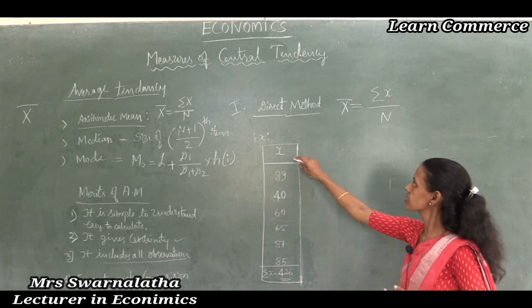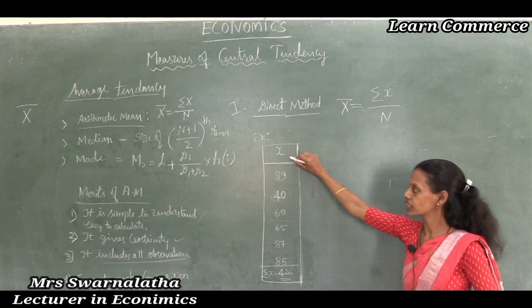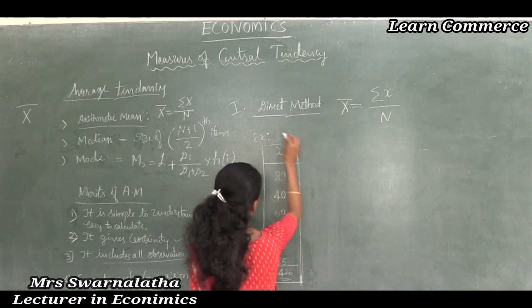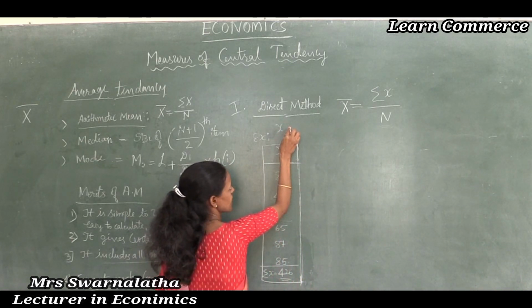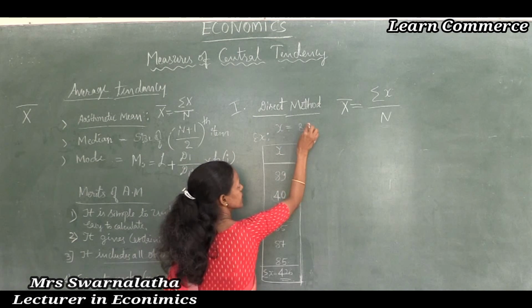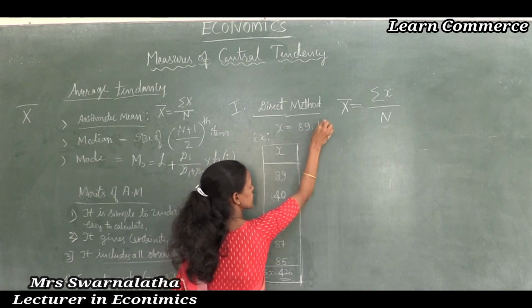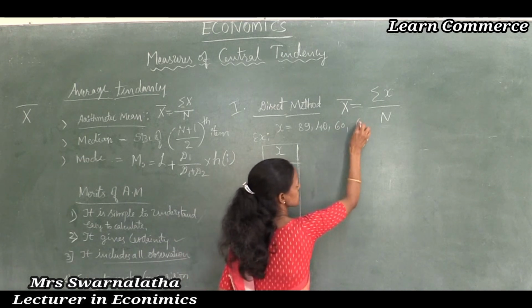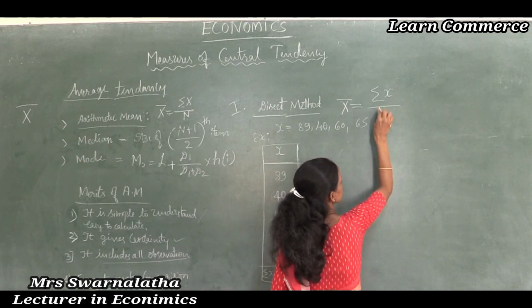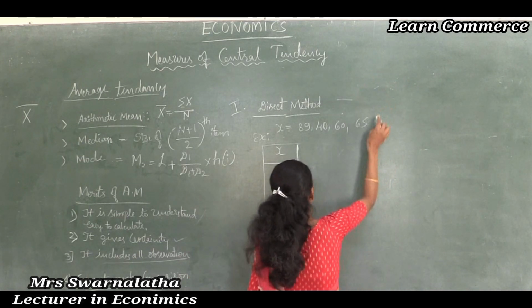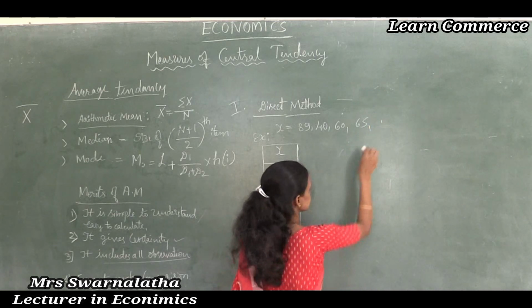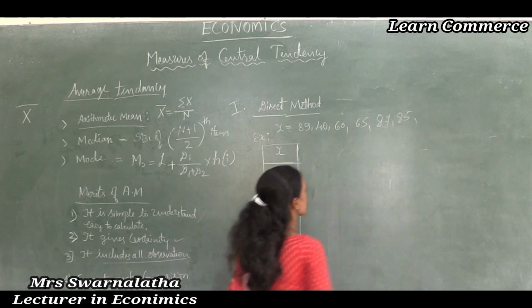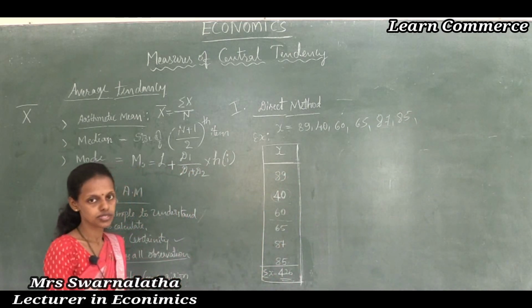Just take it that, in the exam, students, the x values are given as x is equal to 89, 40, 60, then 65, 87, 85, like these values are given in the observations.